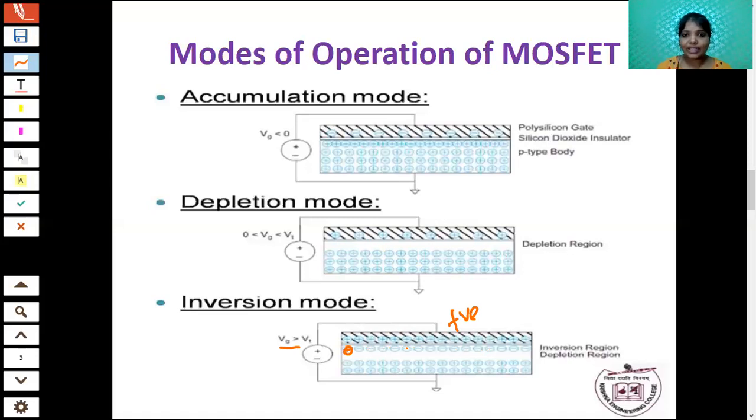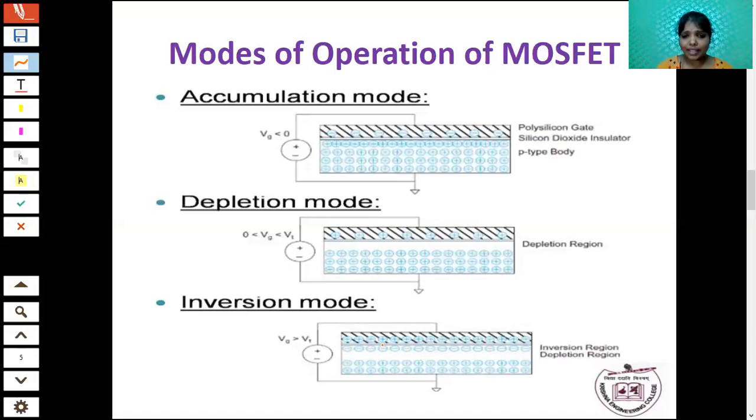So that means a path is created between source and drain. From the source and drain, the electron movements take place. Okay, so that is the inversion mode. Inversion mode means what? When you apply the gate voltage greater than Vt, what will happen?